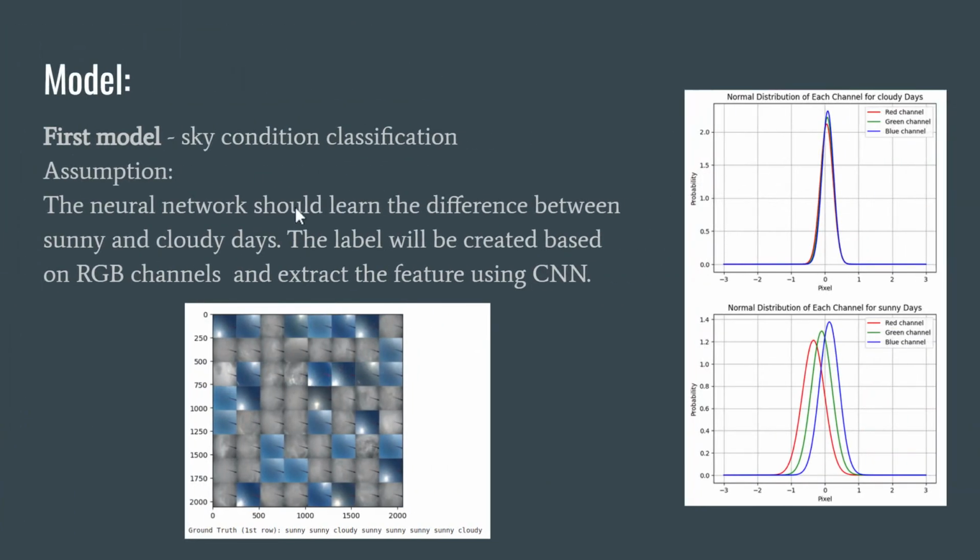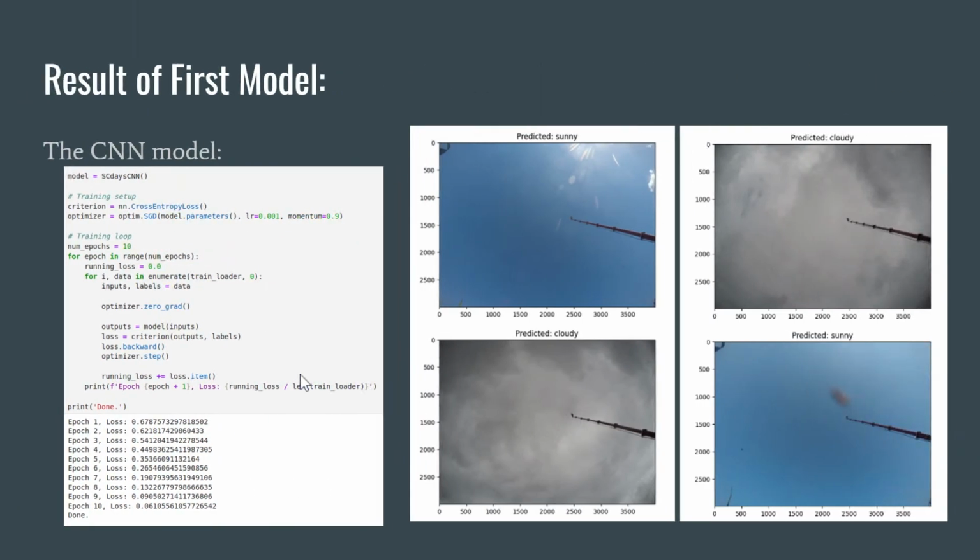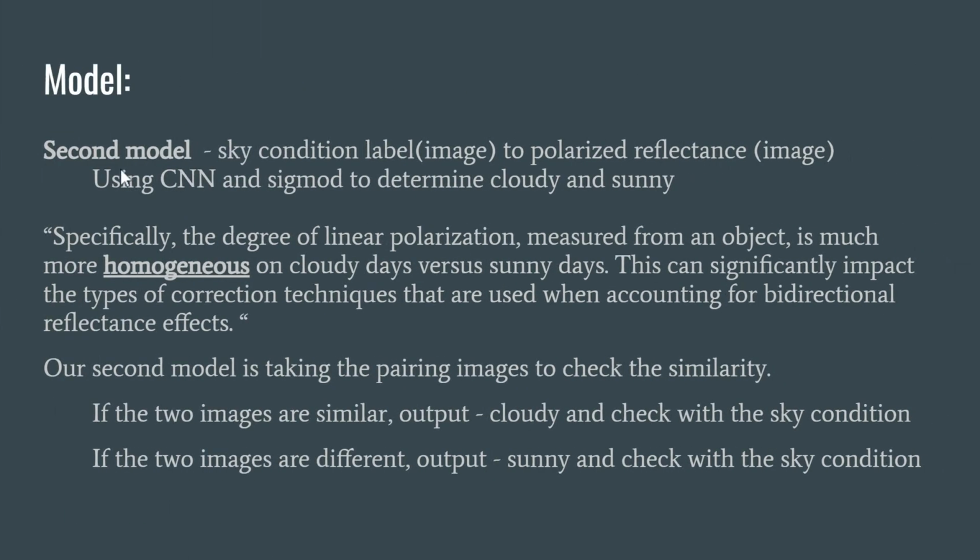Our first model was trained only on these sky cam images, and its purpose was to label these images either cloudy or sunny, based on the RGB channels in the image itself, using a 2D CNN. The results of this model were fairly good at predicting sunny or cloudy images and labeling them as such. These labels are important for our second model, which takes these images as a basis point to verify the model's working.